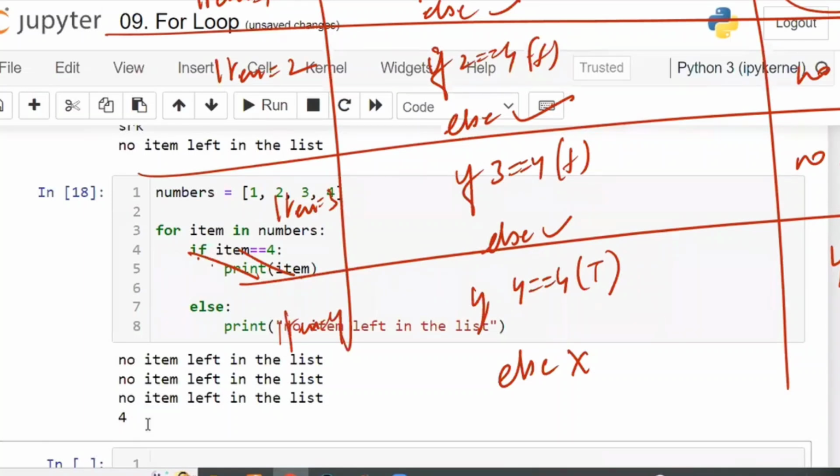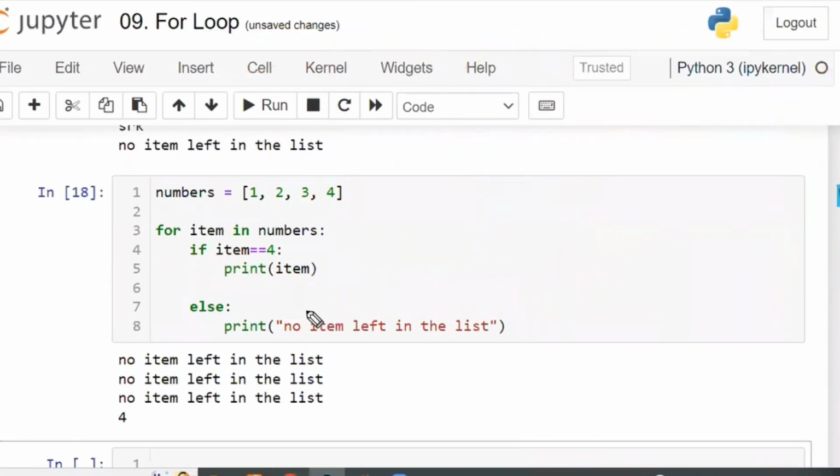Whoever told me earlier, whoever shouted with only 4, now the answer is with respect to this one. You just have to apply the logic of whether this else is related to the if or to the for. If it is the if, then whenever the if is not executed, the else will be executed every time. Right? Is that clear? That is the reason I am saying don't shout or get excited about answering fast.